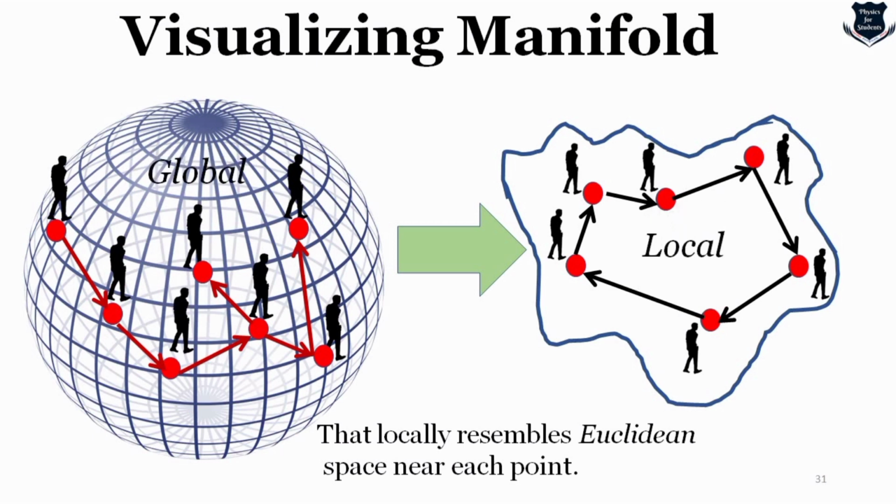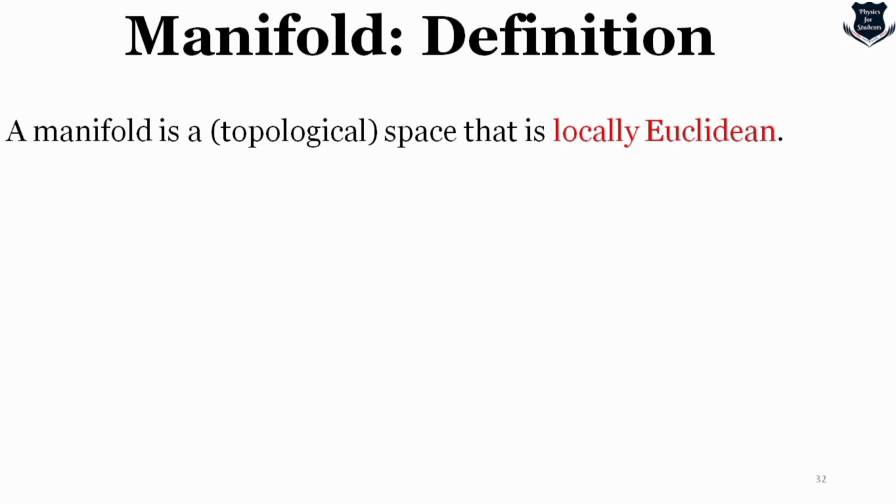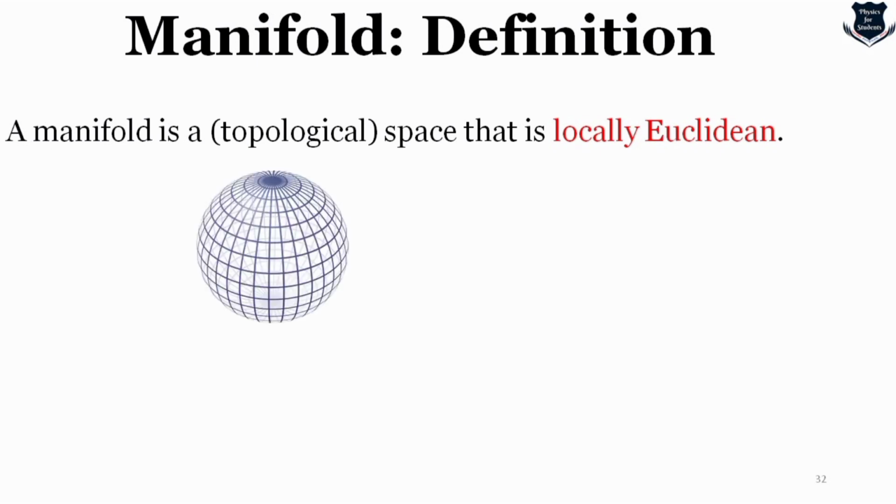That means this is global and this is local. This is differential geometry. Differential geometry will locally make the sphere look like local Euclidean space, so that it locally resembles Euclidean space near each point. This definition is called a manifold, which is locally Euclidean.